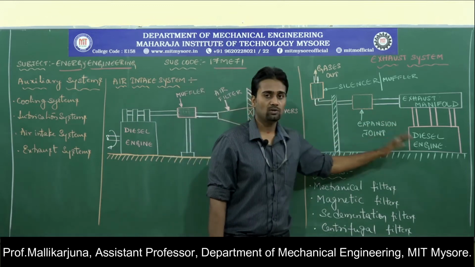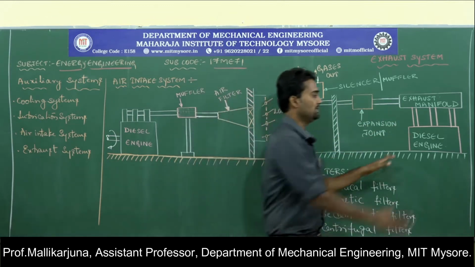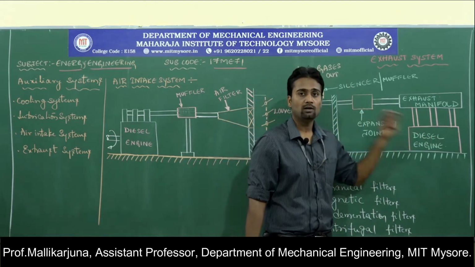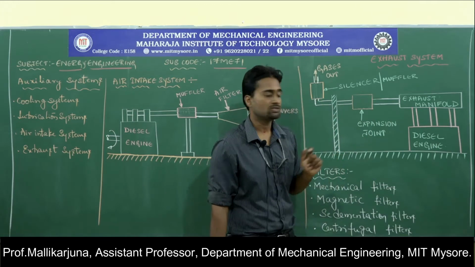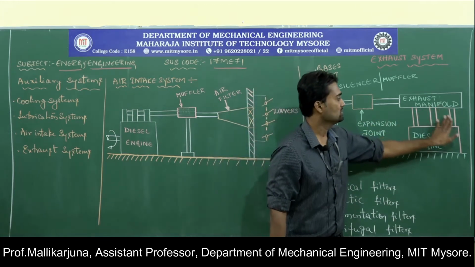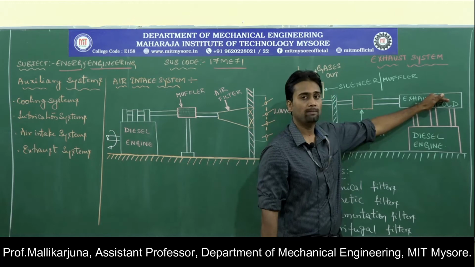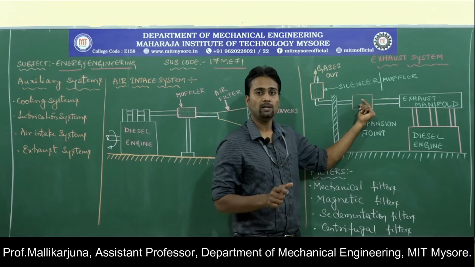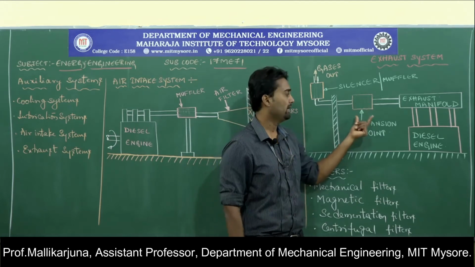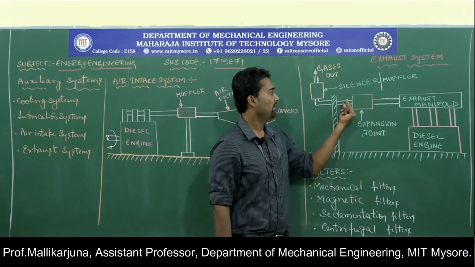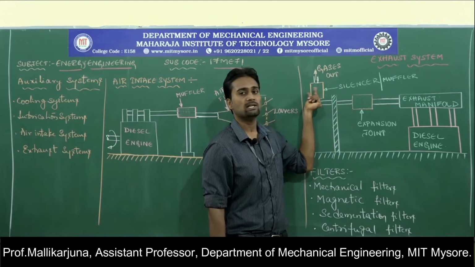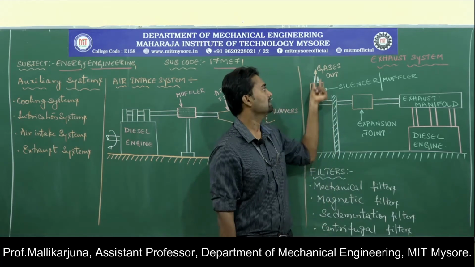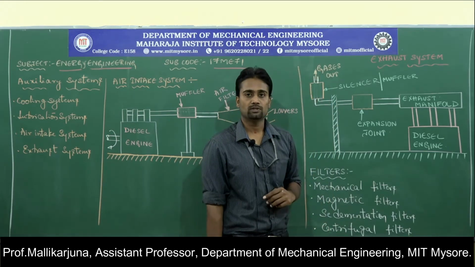So now if you look at the working principle, it is very clear. The diesel engine is going to perform its work. Now this device is required to take care of the exhaust gases. These are the passages through which exhaust gases will enter the manifold. Through the manifold, gases will pass on to the expansion joint, where the thermal expansion of the device will be taken care of by the expansion joint, and then the gases are passed on to the silencer, where their sound intensity will be reduced. Then gases will be let out into the atmosphere.